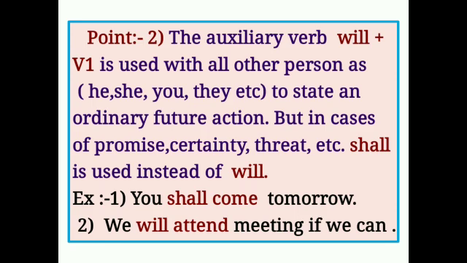For example, you shall come tomorrow. Second, we will attend meeting if we can. Through these examples, you can understand the promise that is indicated in the sentences.